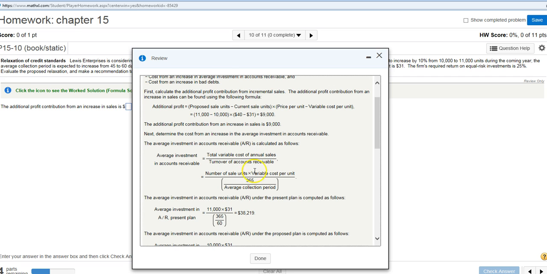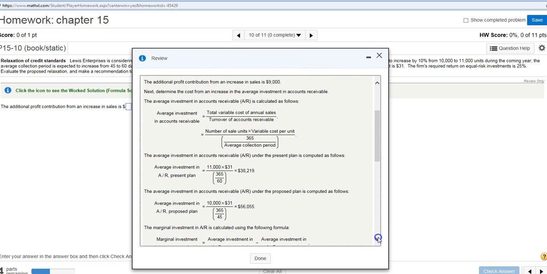So we could rewrite this equation this way, right? As you see, number of sale units times variable cost. And this is a daily, right? Average collection period, right? So this equation goes to this equation. So the average investment in accounts receivable under the present plan is computed as follows. And we do it twice, under the present and the proposed, right?